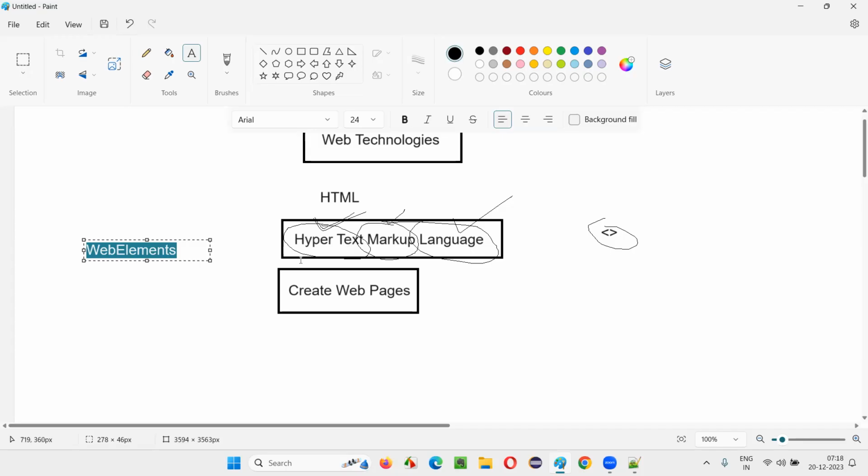It's a hypertext. Hypertext means buttons, checkbox fields, radio buttons, hyperlinks. So from one web page, you can go to another web page using the hyperlinks and all. Web elements can be created with the help of this hypertext markup language on the web pages. Hence, it is not a normal text markup language; it's a hypertext.